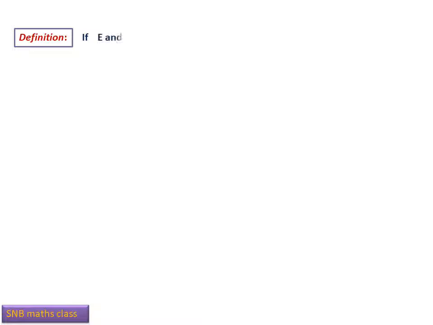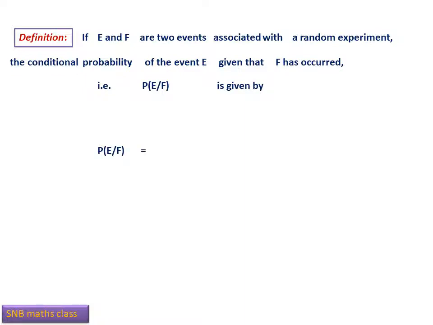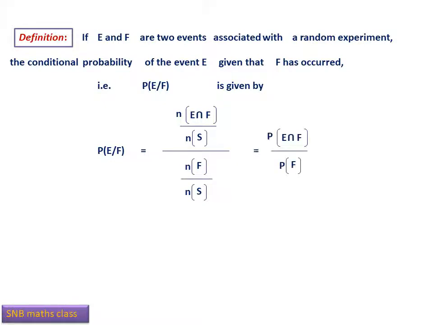Definition is this: if E and F are two events associated with a random experiment, the conditional probability of the event E given that F has occurred, that is probability E given F, is given by this formula. Probability E given F equal to number of E intersection F divided by number of S, divided by number of F divided by number of S. By definition, it is probability E intersection F divided by probability F.